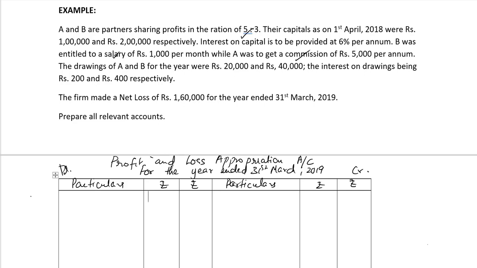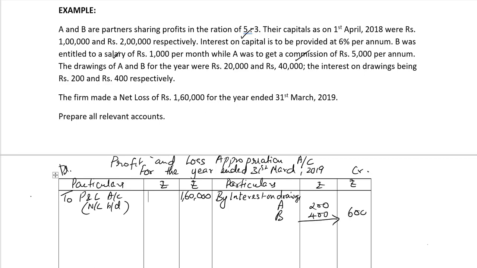The loss as per the profit and loss account is brought down to the debit of the profit and loss appropriation account. Amount of loss brought down, 1,60,000. Now there is interest on drawings, so let's credit that amount to the P&L appropriation account. Interest on drawings: for A, it's rupees 200, whereas for B, it's rupees 400, total 600.